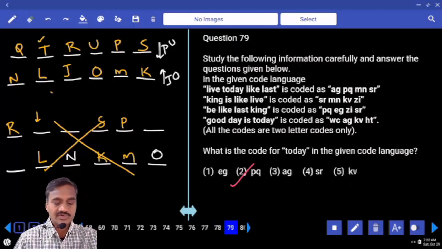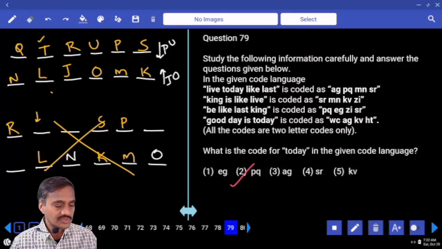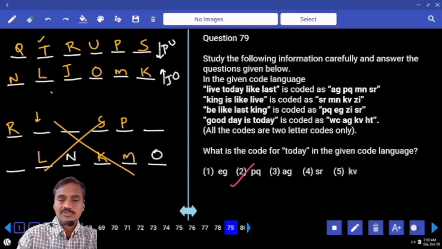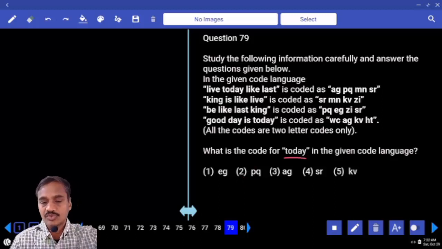The next one is 79 onwards. 79 to 81. How many questions were given under this one? Only 3 questions. Let us try to work out this one directly. And what is the code for today? Where is today for us?